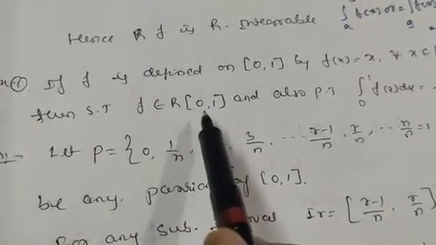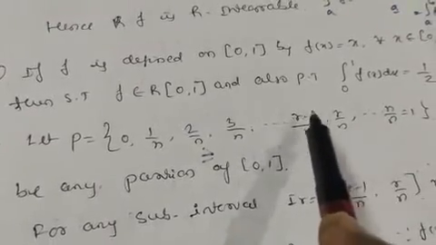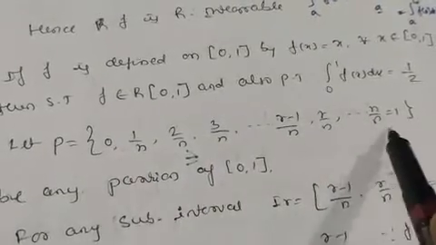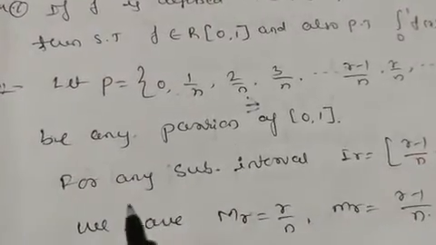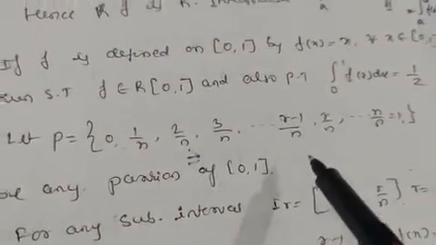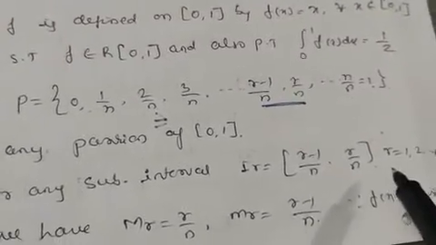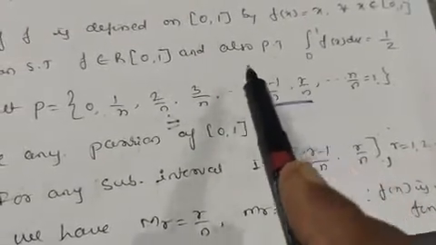Let us take P and divide [0, 1] into n subintervals: 0, 1 by n, 2 by n, 3 by n, and so on up to r minus 1 by n, r by n, and lastly n by n equals 1. This [0, 1] we have divided into n subintervals. Let P be any partition of [0, 1]. For any subinterval I r, let us take this subinterval, that is, [r minus 1 by n, r by n], for r equals 1, 2, and so on up to n. This is the general interval we have taken here.